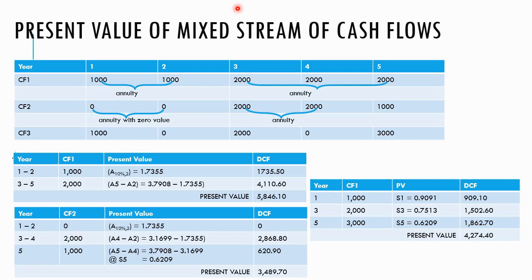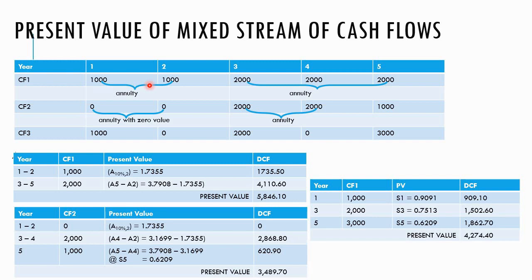Next, we're going to cover the present value of mixed stream of cash flow. So previously I've said that for a cash flow to be considered an annuity, the cash flow must be even, 1,000, 1,000, 1,000, and the cash flow must be consecutive, 1,000 year 1, 1,000 year 2, 1,000 year 3. Sometimes the question will give you cash flows that are not even or not consecutive.